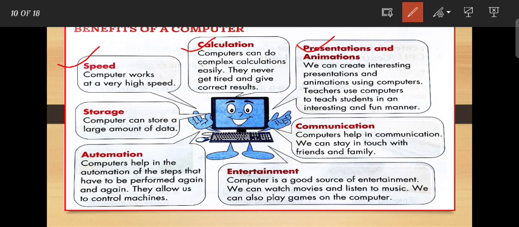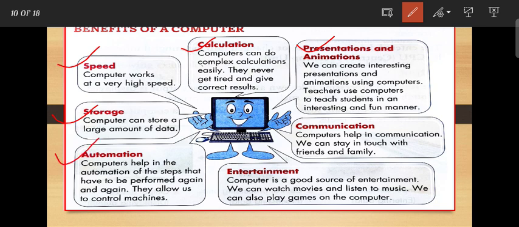For example, I also made this presentation for you, to teach every student of class 2. So similarly, we can create interesting presentations and animation using the computer. Next is storage. Computer can store a large amount of data. So we can easily store anything like pictures, videos, movies, songs, etc. in a computer.